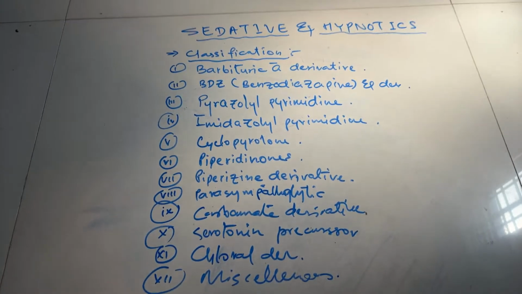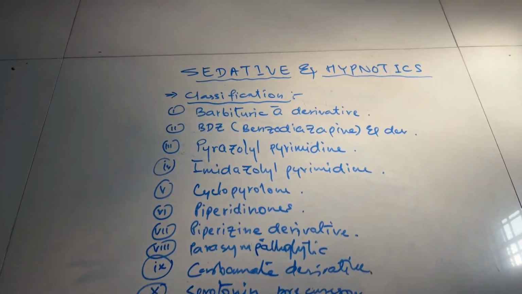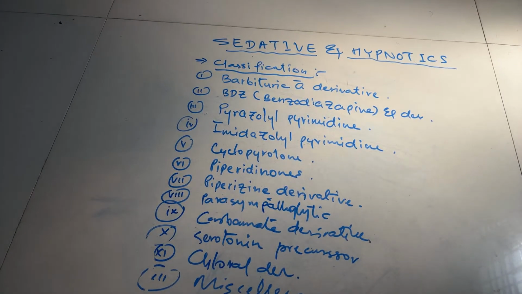Now we will see the first one, that is barbituric acid derivatives. These barbituric acid derivatives are again of 4 types.